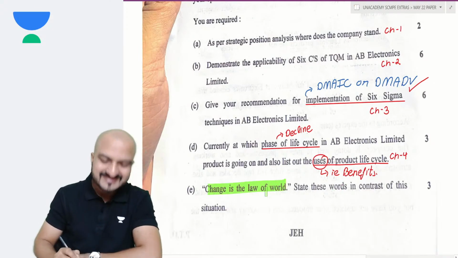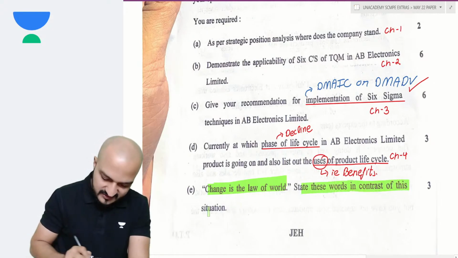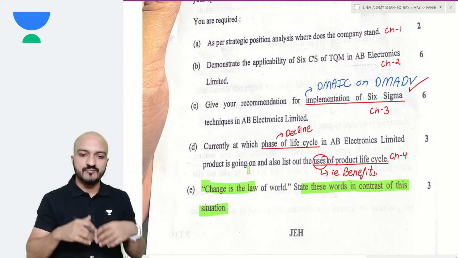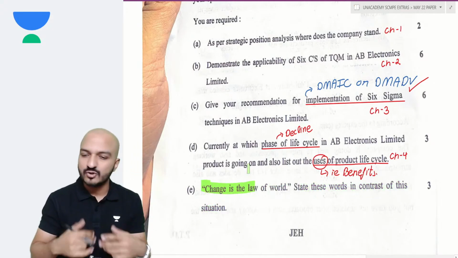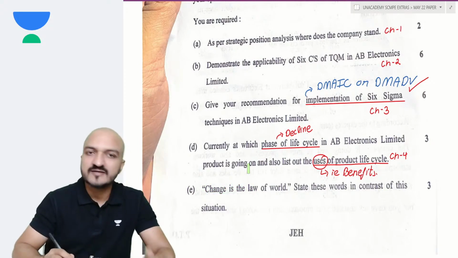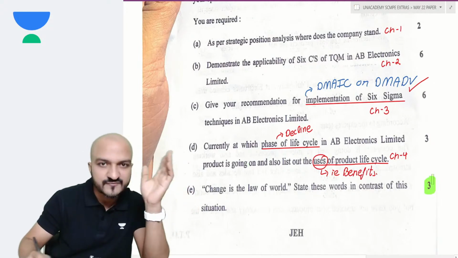And then the last question is a general question. Change is the law of the world. State these words in context of this situation. Well, change is the law of the world, because unless you change, your business will not succeed. This company has not changed, so their sales are declining. But simply explain that with some more words, 3 marks for that.